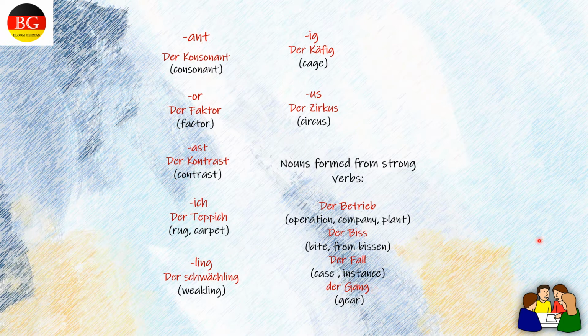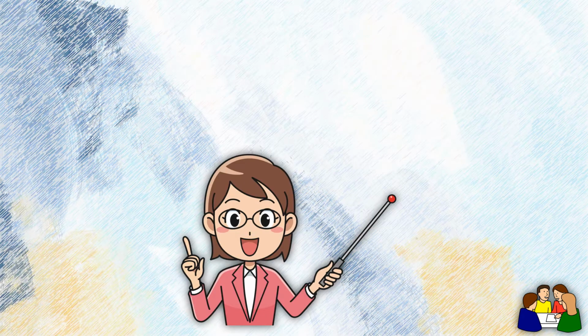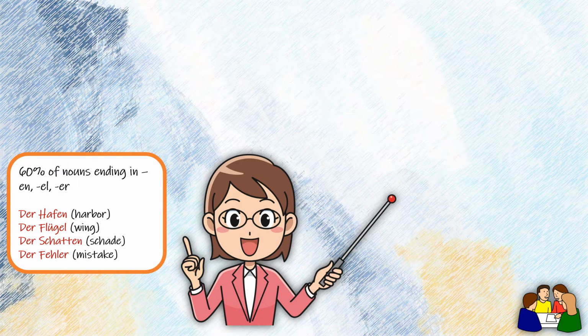But some exceptions are there for this case. Common exceptions are das Grab, das Leid, das Maß, das Schloss, das Verbot. These exceptions are neuter in form. 60% of nouns ending in N, L and R are masculine. For example, der Hafen, der Flügel, der Schatten, der Feller are masculine.